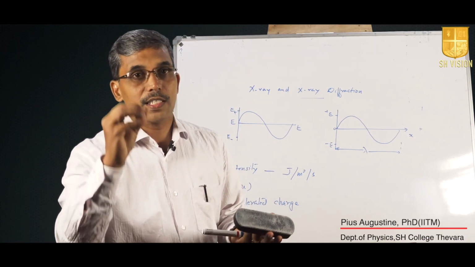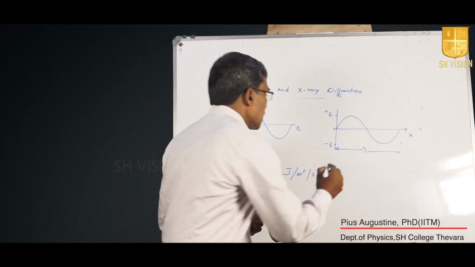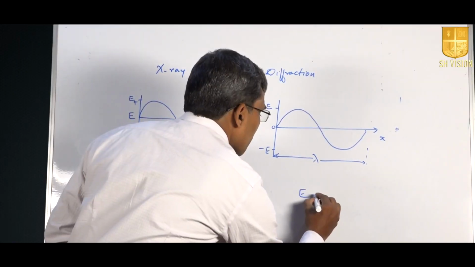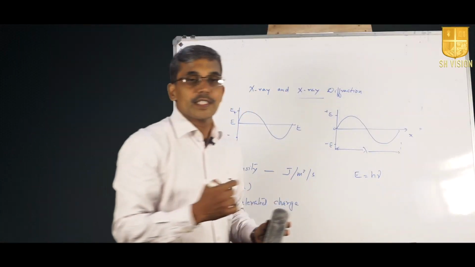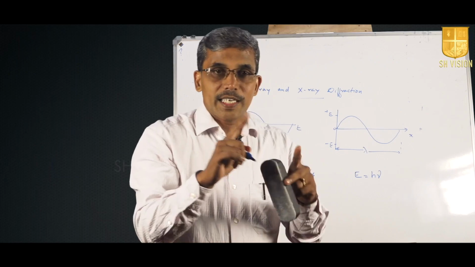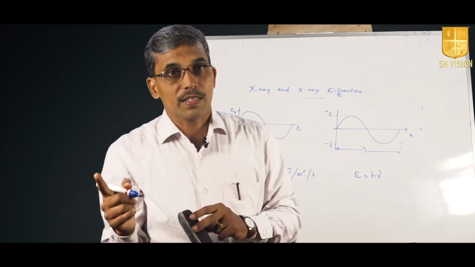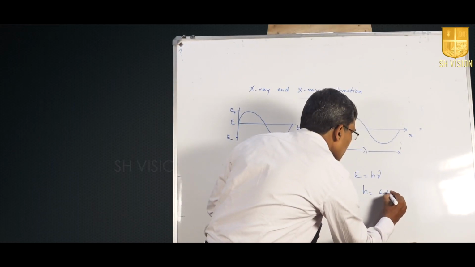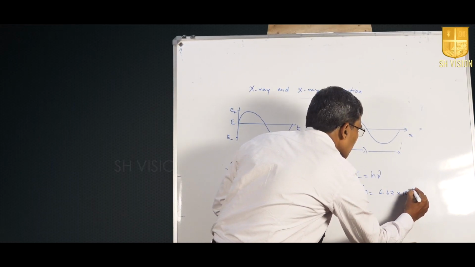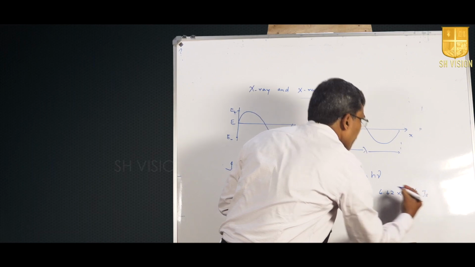Many packets of energy are advancing, and these energy packets are represented by E is equal to h nu. This is a beautiful expression in physics, which connects classical physics and quantum physics. Here h is Planck's constant, which is 6.62 into 10 to the power minus 34 joule second.